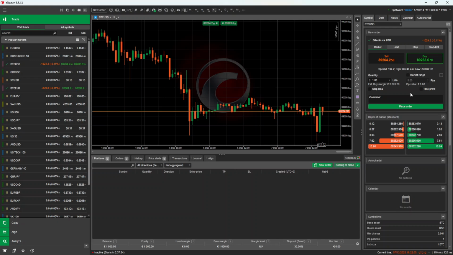Once your volume is set, simply click buy or sell. Your order is placed immediately with one click. You should see visual confirmation on the chart, and your open position will appear in your trade panel with real-time profit and loss. Because there's no extra confirmation step in Quick Trade mode, double-check your direction and size beforehand. If you prefer a brief pause between decision and execution, you can always turn Quick Trade off later in settings.